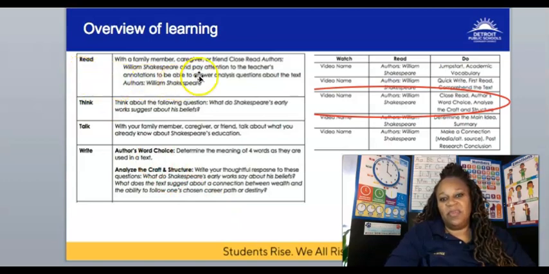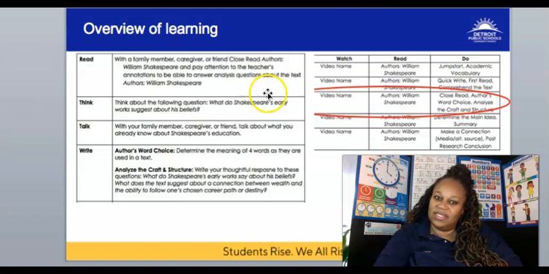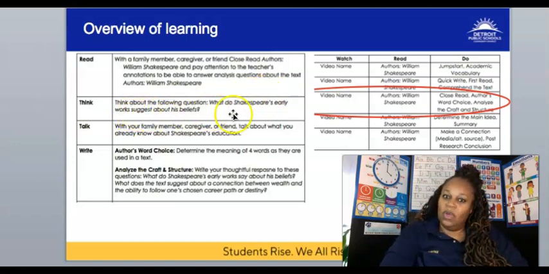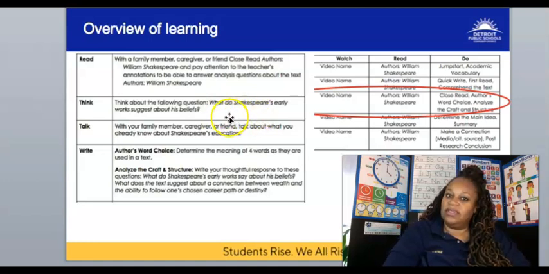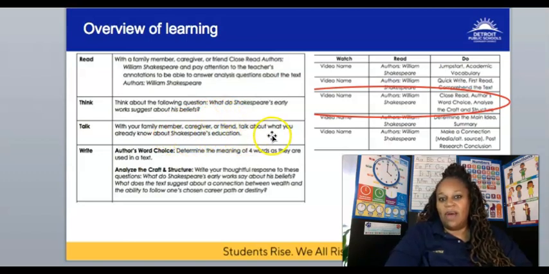Read with a family member, caregiver, or friend. Closely read the text, authors William Shakespeare, and pay attention to the teacher's annotations to be able to answer analysis questions about the text. Think about the following question. What do Shakespeare's early works suggest about his beliefs? Then talk with your family member, caregiver, or friend about what you already know about Shakespeare's education.